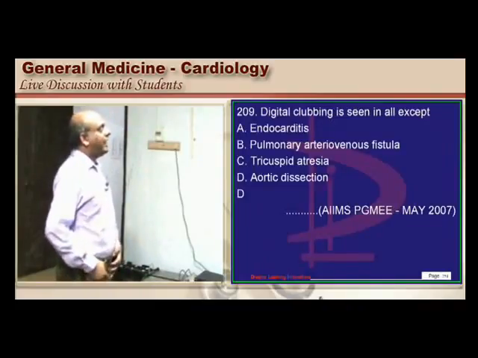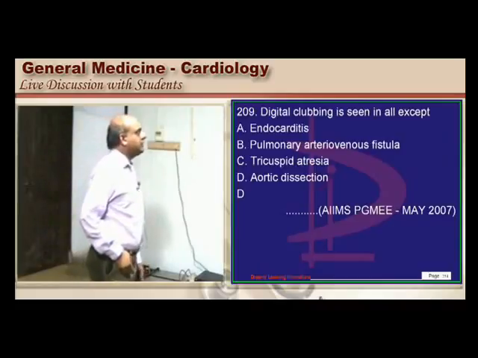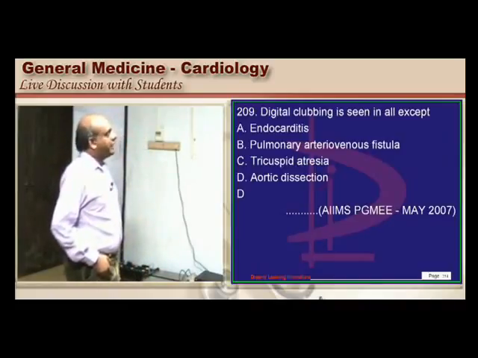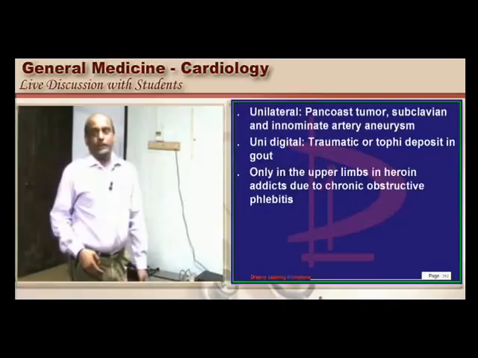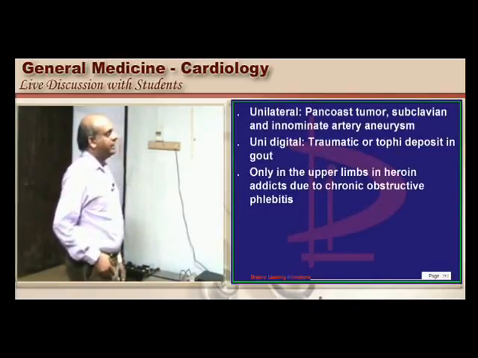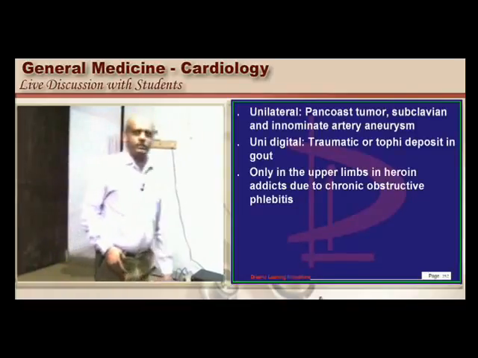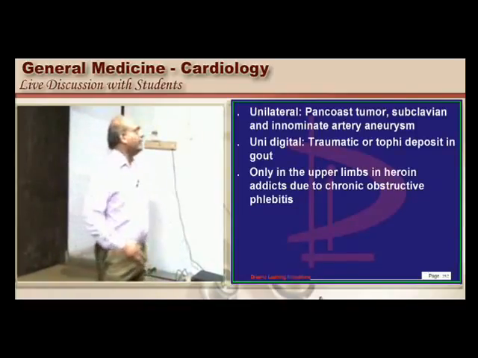Any cyanotic heart disease like tricuspid atresia, endocarditis, pulmonary AV fistulas can lead to clubbing. Clubbing can be unilateral. If it is Pancoast tumor, unidigital. If it is tophi of gout, or only the upper limbs in case of heroin addicts, etc., etc. There are few exceptions, but generally clubbing is bilateral.